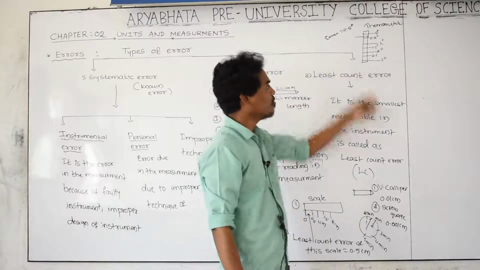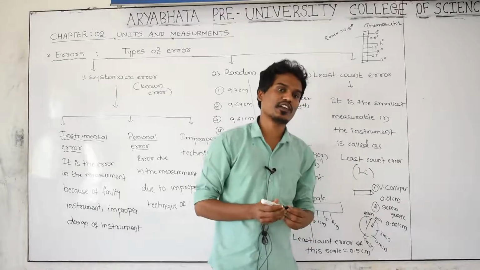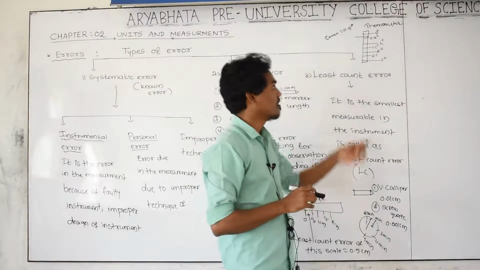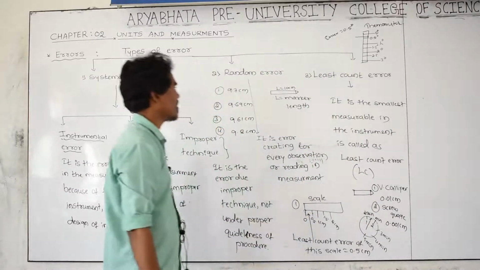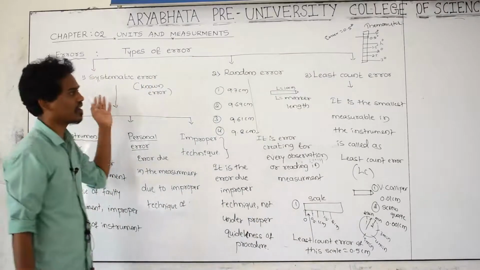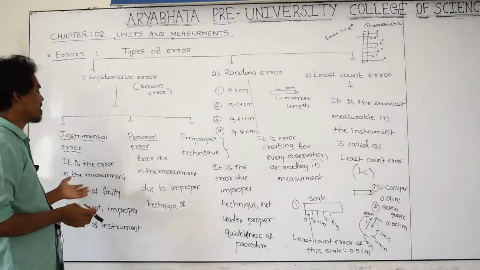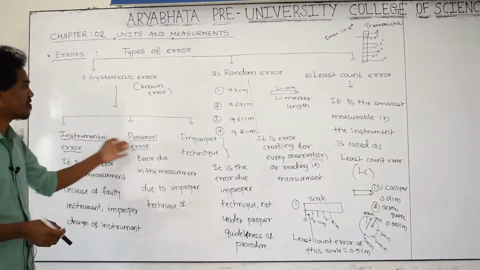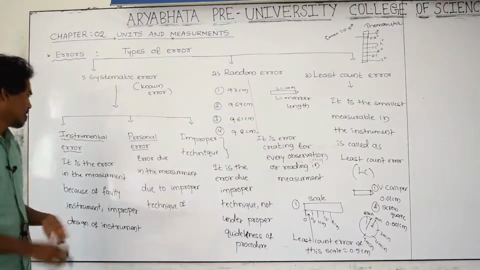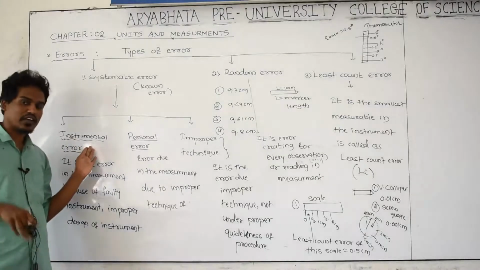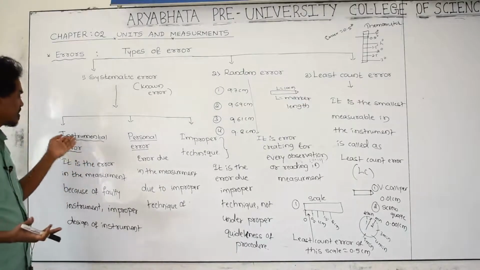And this is how each and every instrument has an error. The least count error, and next a random error, a systematic error. These are different classifications of the error, and the systematic error is again classified into instrumental, personal and improper. If the instrument is not good, damaged, or faulty, that is an instrumental error.